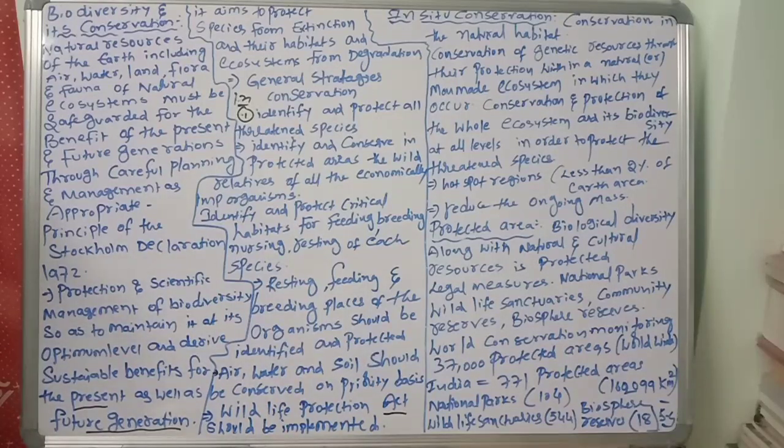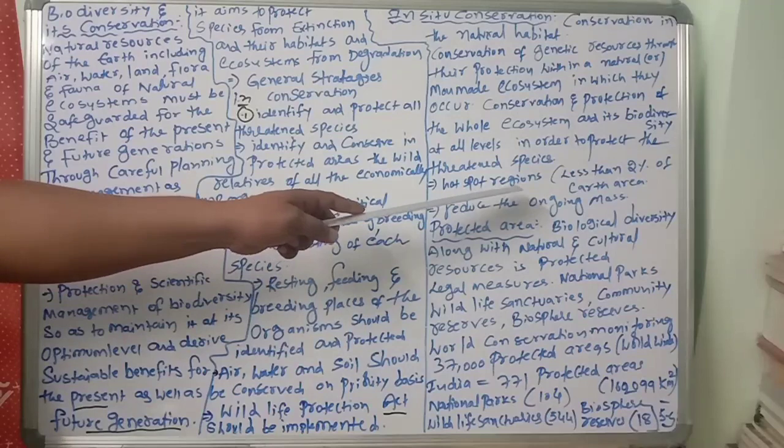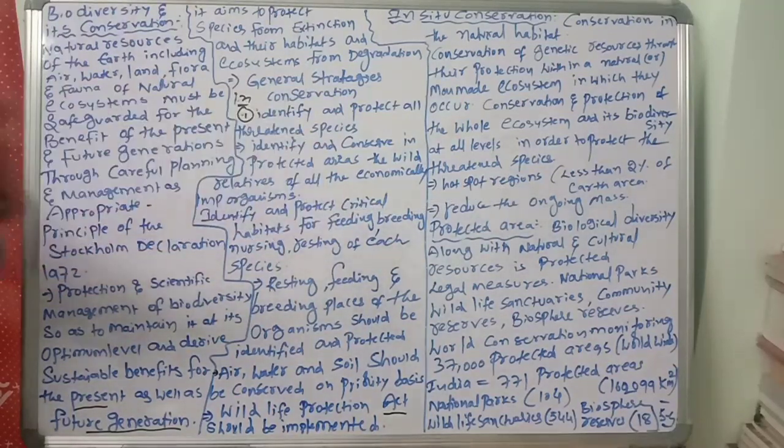Believe it or not, all the biodiversity hotspots together cover less than 2% of the earth's land area. Even though it is very little land, the number of species they harbor is extremely high. And protection of these hotspots could reduce the ongoing loss.